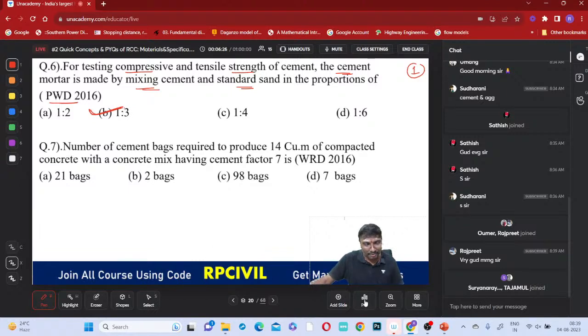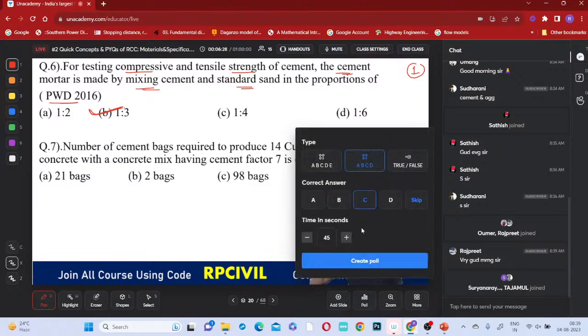So, seventh question, shall I go for it? I'll be going for this seventh question, everyone. It's a numerical type, right? 60 seconds, okay, 75 seconds I am giving.